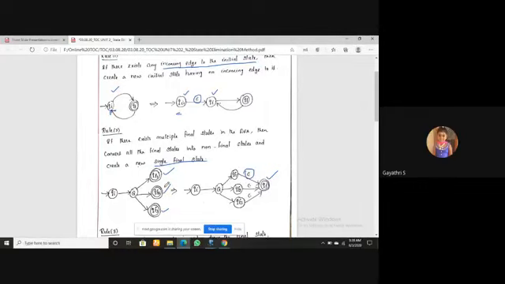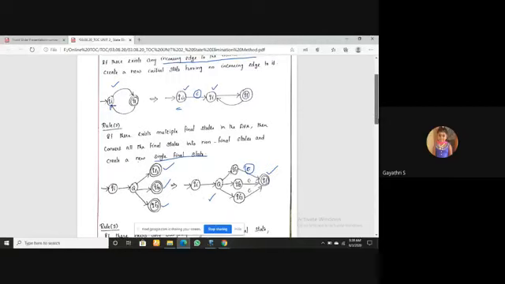So in your given automata, there are three final states: QF1, QF2, QF3. Then in this diagram, first I will make a single final state. Connect QF1, QF2, QF3 to QF, the new final state, using epsilon. This is rule number two.